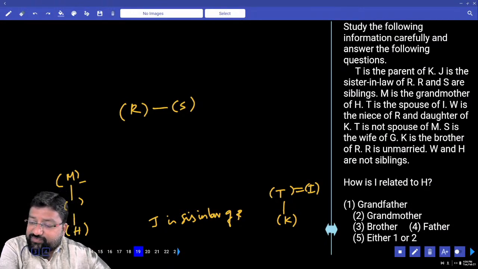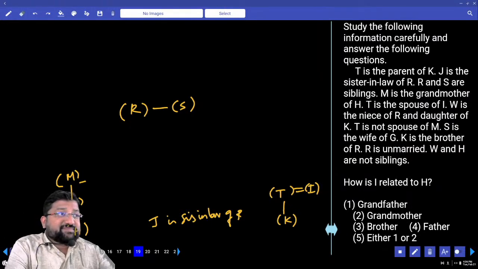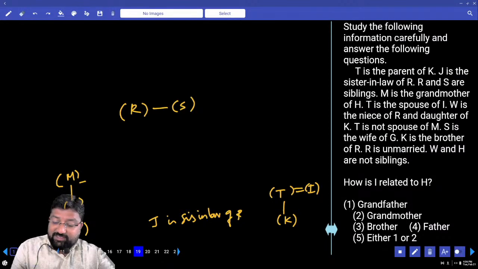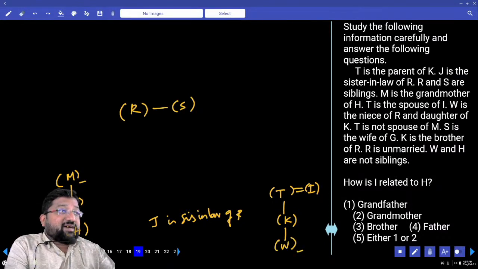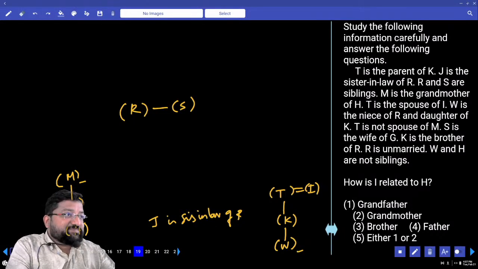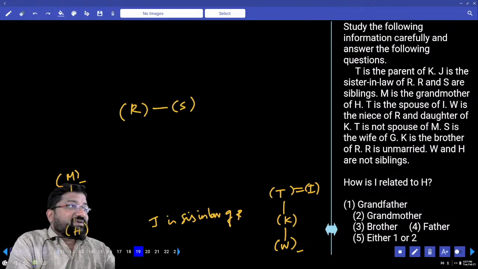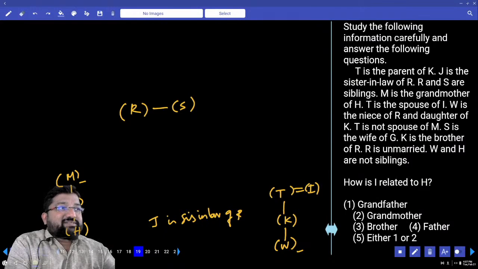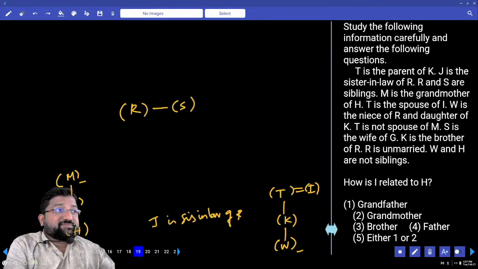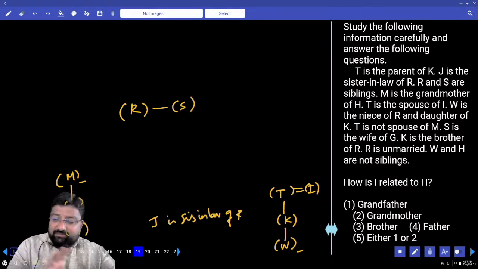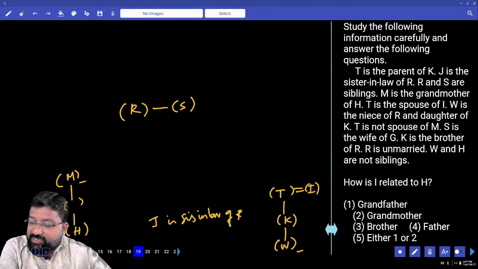W is the niece of R and daughter of K. Niece of R means R's sibling's child. And that sibling's child can be K or the spouse of K. Right? R's sibling can be K or the spouse of K. I'm not sure, right? So W is the niece of R and daughter of K.